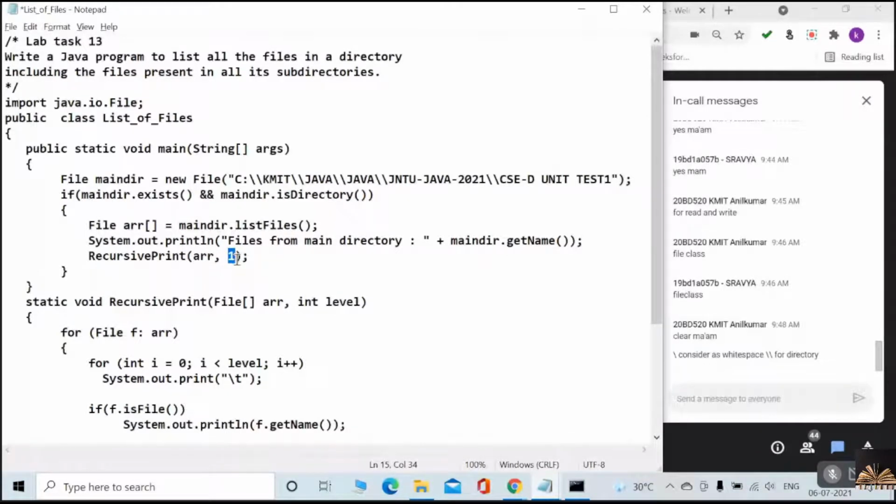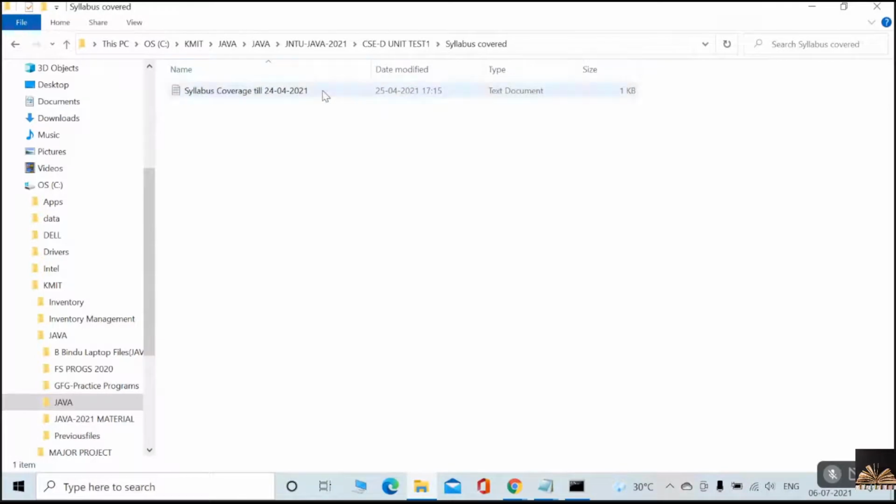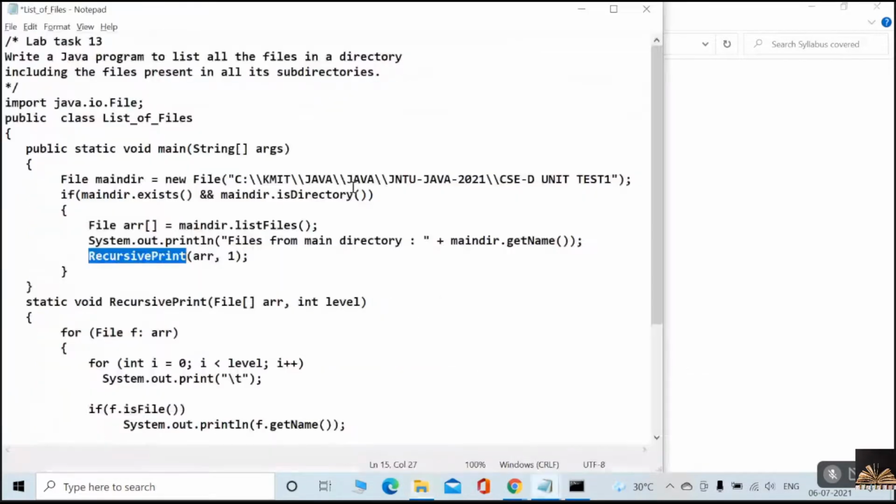Why am I calling the recursive method recursivePrint? Suppose in the list of files I have a subfolder, and in that subfolder I have multiple files. I need to display them, right? That is the reason I am calling recursivePrint here, to display the innermost files in the subdirectory. Yes or no?